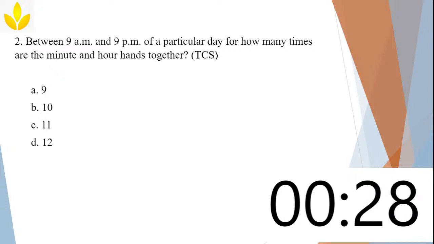Option B, 10. Okay. Jankar is saying 10. Think, Jankar, it's a 12-hour cycle.